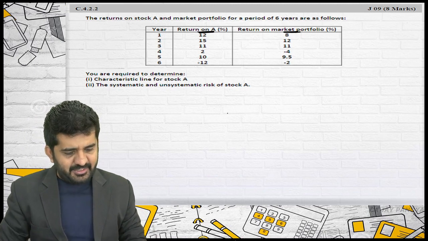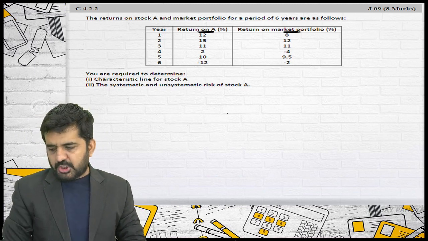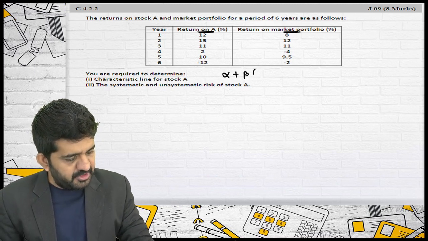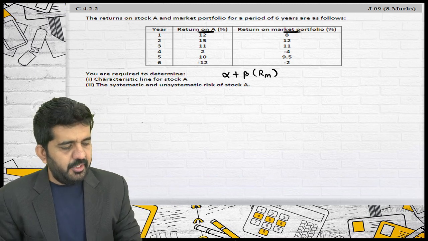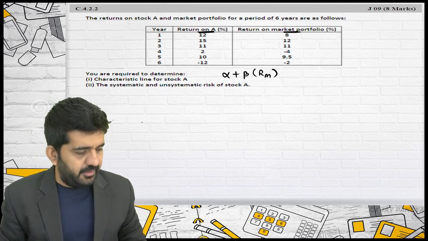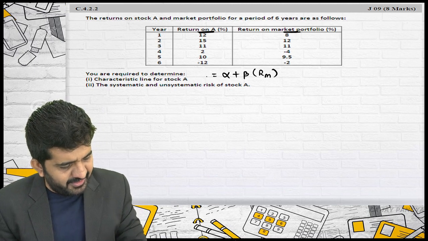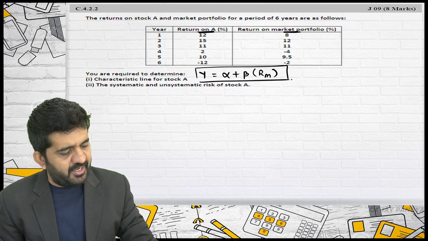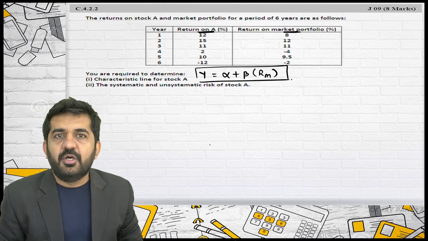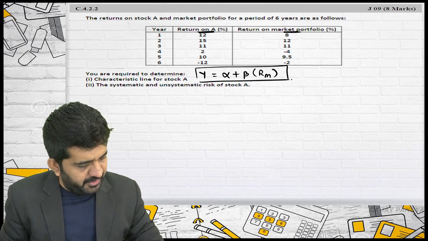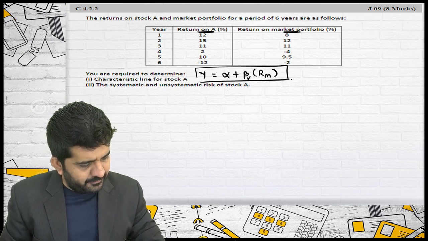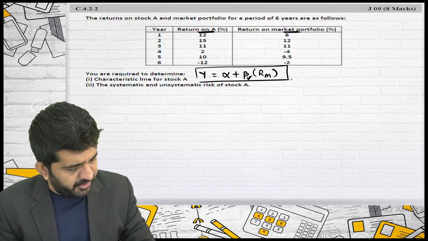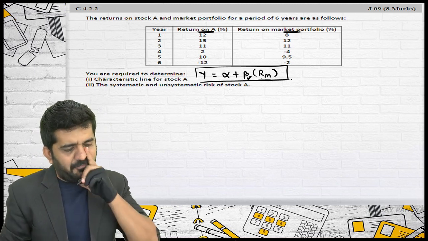The characteristic line of a stock is nothing but alpha plus beta into Rm. That's correct. Y is equal to alpha plus beta into Rm, where Y is the expected rate of return. That's all. We need to find out beta of the security, but first we need to find out Rm.